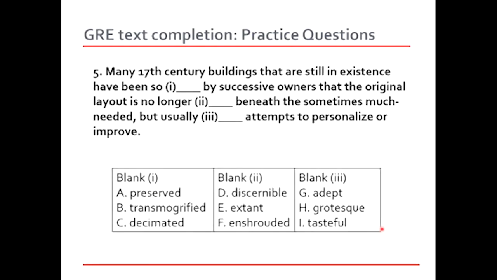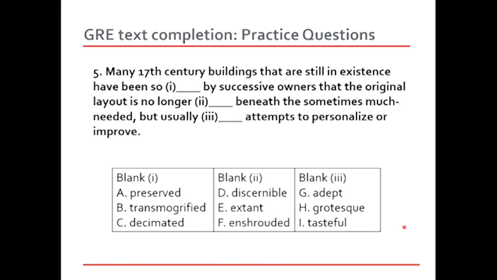Number 5: many 17th century buildings that are still in existence have been so dash by successive owners that the original layout is no longer dash beneath the sometimes much needed, but usually dash attempts to personalize or improve. Okay, now we have 3 blanks. The sentence is very long, and it will take us some time to understand it. So the best way to go about it is paraphrase it in your mind. Maybe you could paraphrase it in Urdu in your mind to make the meaning clearer. This always helps, especially in case of long sentences, because sometimes you have paragraphs.